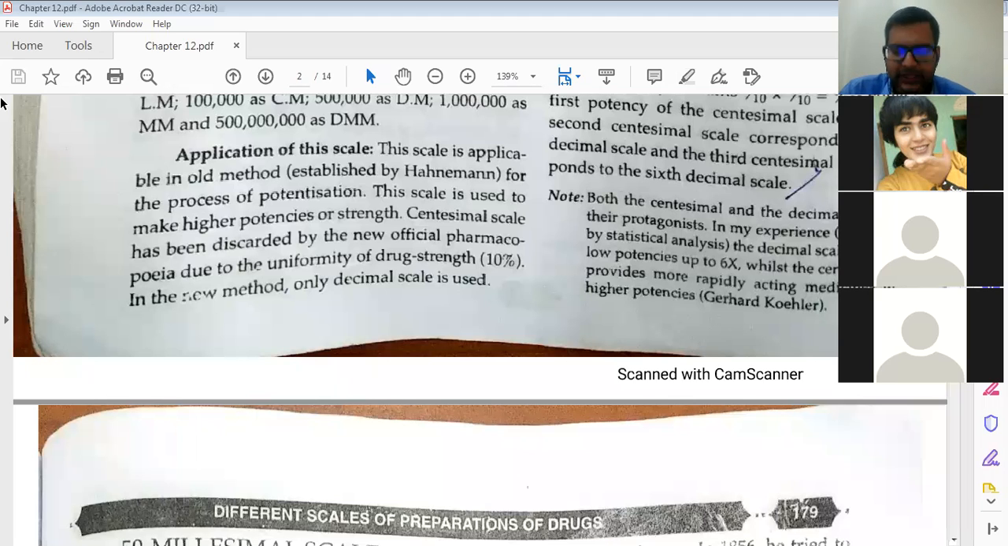Okay, because both are separate scales. Mathematically, everything is okay. What you are telling, 1C is equal to 2x, mathematically, everything is okay. But theoretically, or you can tell practically, because both are separate scales, different types of scaling and preparation of medicine. Centesimal scale is a different way of preparation, and decimal scale is a different way of preparation. You understood or not?